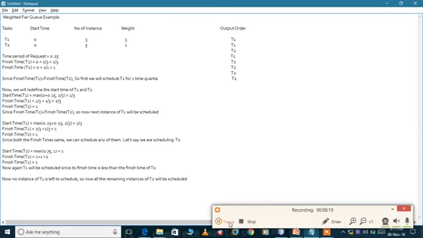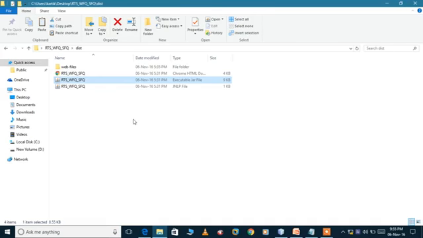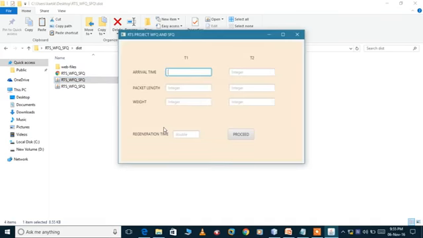Now we will run our application and try to implement the explained example on our application. Basically our application is capable of demonstrating the scheduling of the two tasks. The user needs to pass the arguments: the arrival time, the packet length or the computation time, weight, and regeneration time. By default the value of regeneration time is set to 0.25 and the value of quanta is set to 1.